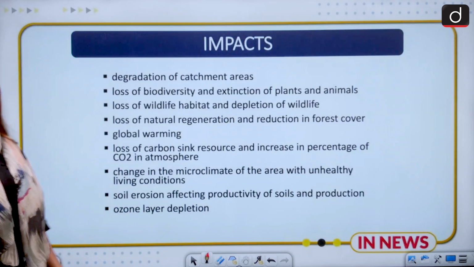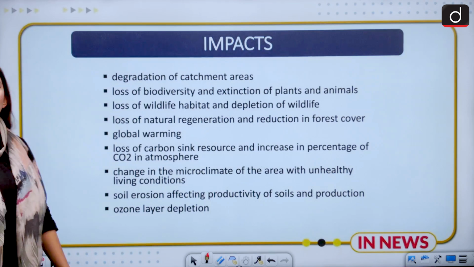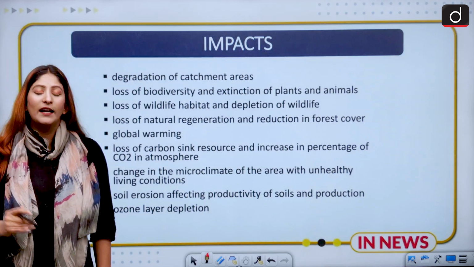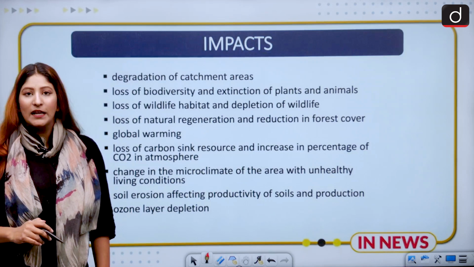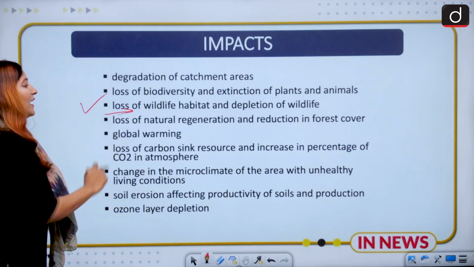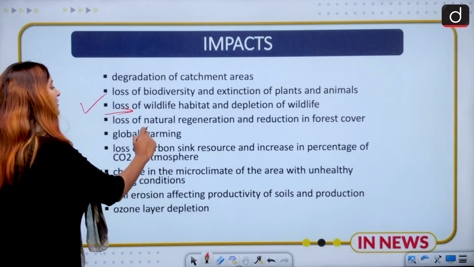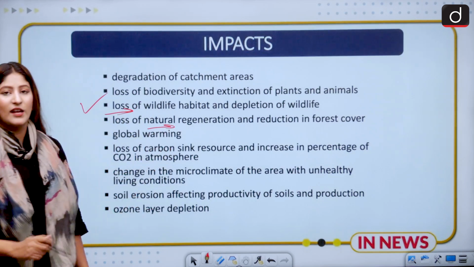It causes a lot of impact. Let's see what those are. First, degradation of catchment areas for rivers, loss of biodiversity, and extinction of plants and animals which are endemic in nature. That is what we saw in the case of the Australian wildfire in 2020. Loss of wildlife habitat and depletion of wildlife. Then we have loss of natural regeneration.